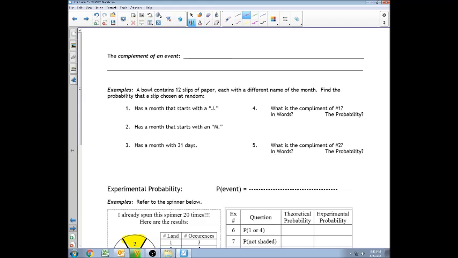All right, let's look at the back. The complement of an event. The complement of an event would be the probability an event won't happen. So that is the complement or the opposite of probability. The way to write that is 1 minus probability of an event, or P of event. P of event, again, means probability of an event happening. You could see that on the front when we were talking about that.